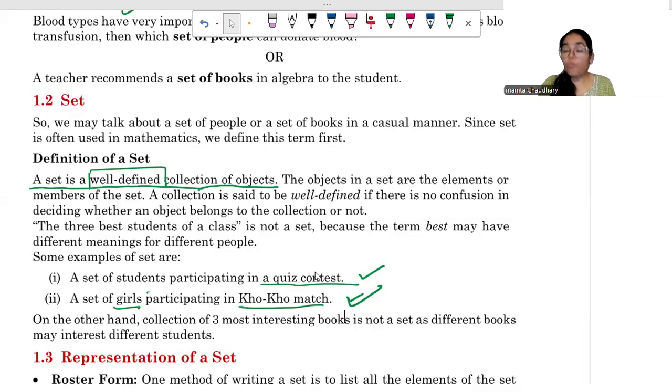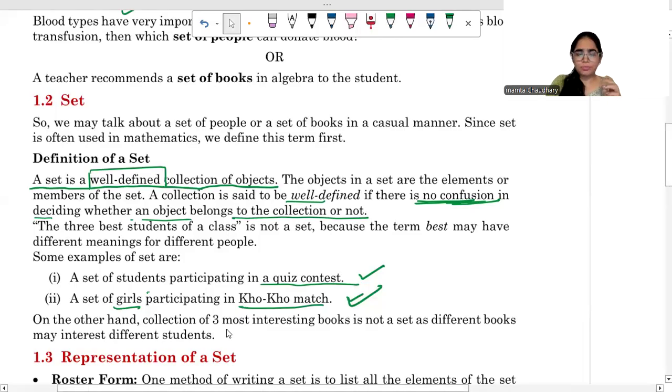There, what matters? Their preferences, their area of interest. It means that is not well defined. Wherever you feel confusion, that is not well defined. For it to be well defined, there should be no confusion in deciding whether an object belongs to the collection or not. Okay, so understood this meaning?